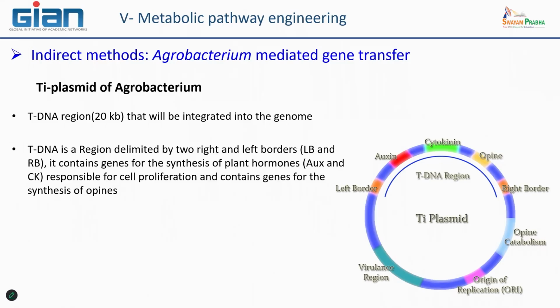All of these genes encoding auxin, cytokinin, and opin are essential for the life of the bacteria when it is in the rhizosphere and in the soil. So that is very interesting, because what we can do is substitute all of these parts of the genome with another type of gene, just maintaining the size of this tDNA. That could be the way to produce some transgenic plant cell lines.